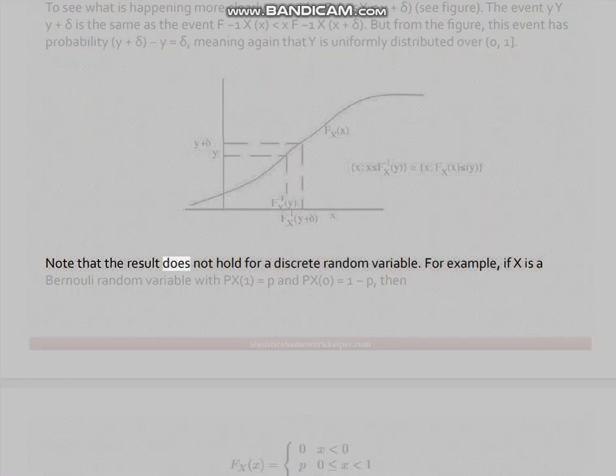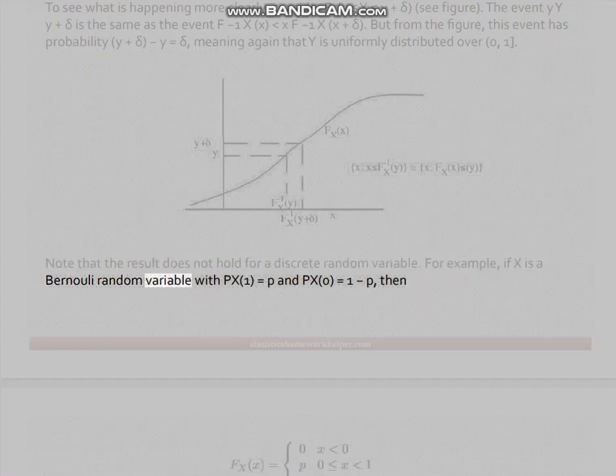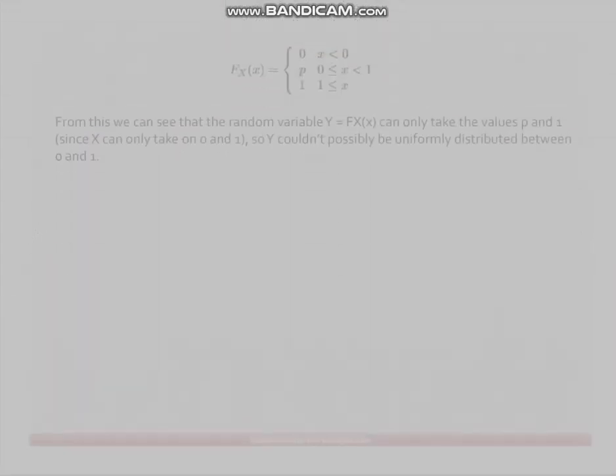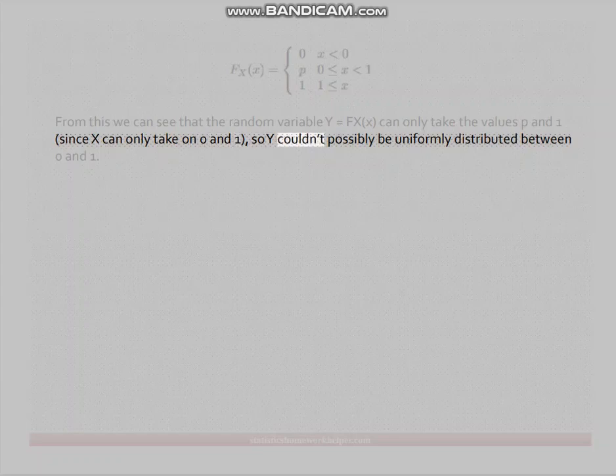Note that the result does not hold for a discrete random variable. For example, if X is a Bernoulli random variable with p_X(1) equals p and p_X(0) equals 1 minus p, then from this we can see that the random variable Y equals F_X(X) can only take the values 1 minus p and 1. Since X can only take on 0 and 1, Y couldn't possibly be uniformly distributed between 0 and 1.